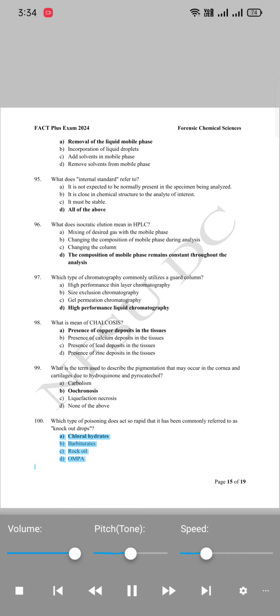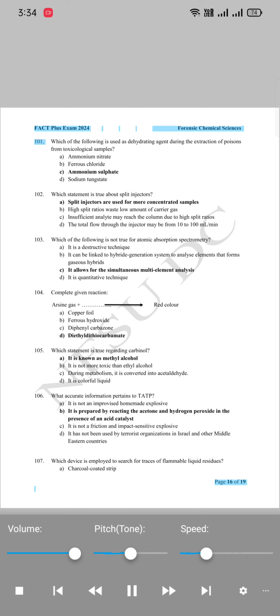D. Ompa. Fact Plus Exam 2024 Forensic Chemical Sciences page 16 of 19. 101. Which of the following is used as dehydrating agent during the extraction of poisons from toxicological samples? A. Ammonium nitrate. B. Ferrous chloride. C. Ammonium sulfate. D. Sodium tungstate.